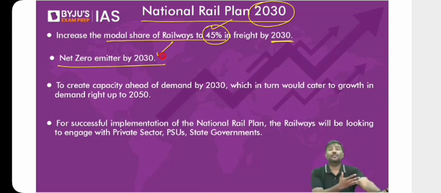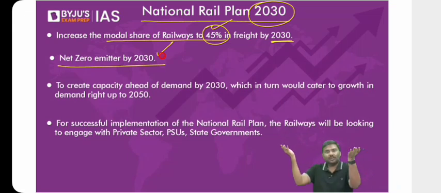The Government of India stated at the Glasgow Meet last year that India wants to become a net zero emitter by 2070. What do you mean by net zero emitter? On one side, you're emitting carbon, but on the other side, you're also taking certain measures to absorb carbon.